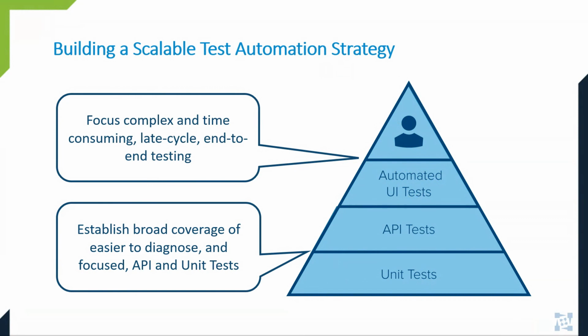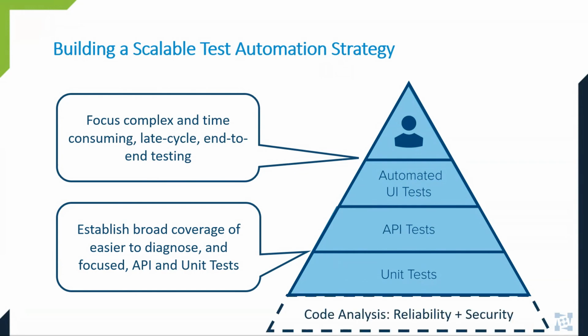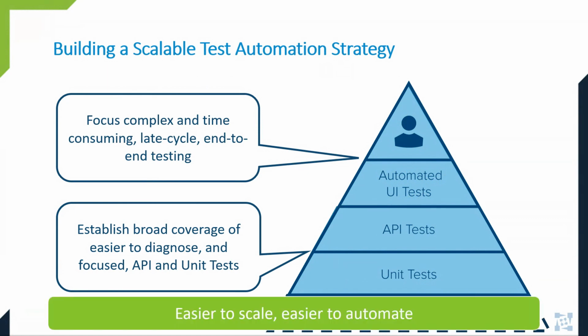And we at Parasoft believe there's actually a missing layer to this pyramid that should have the most testing focus, and that's code analysis for reliability and security. Following the pyramid as a blueprint helps you create a test automation strategy that's scalable.